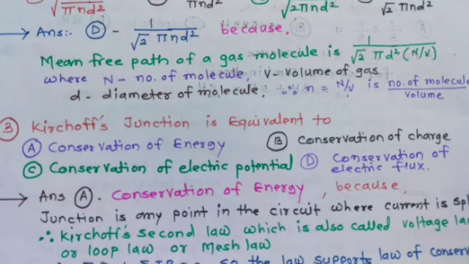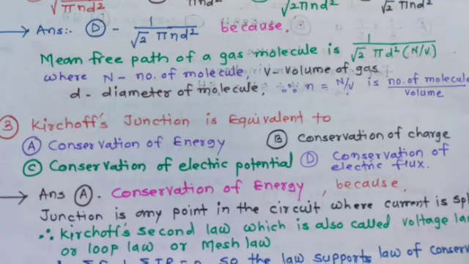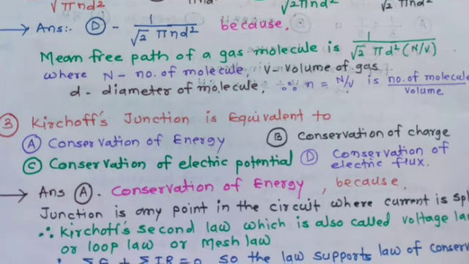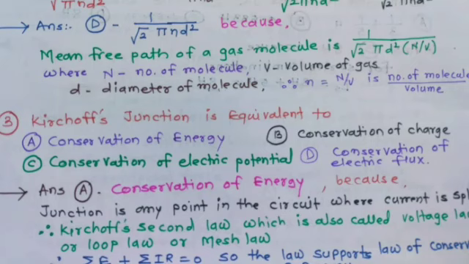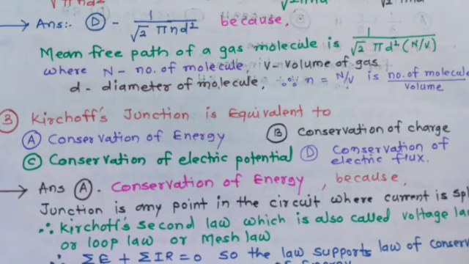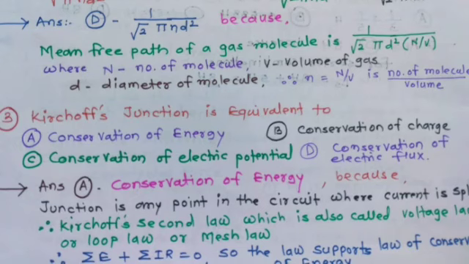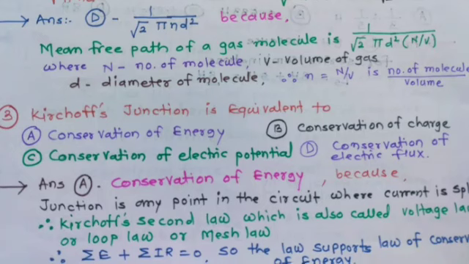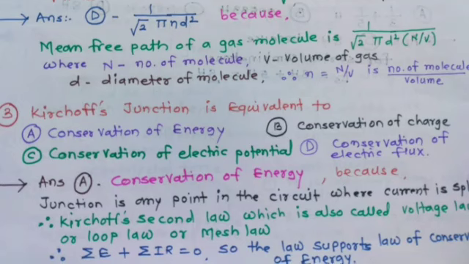So the answer is option A, conservation of energy, because a junction is any point in the circuit where current is split or divided. So therefore Kirchhoff's second law, which is also called the voltage law or loop law or mesh law, gives summation E plus summation IR equal to 0. This law supports the law of conservation of energy.